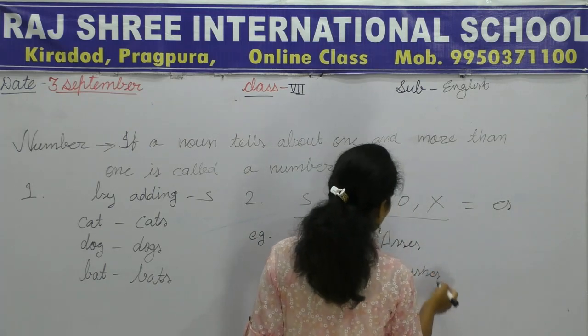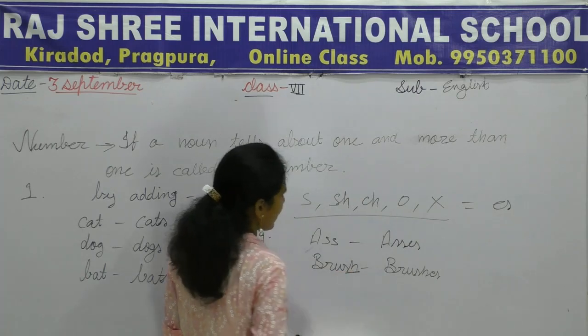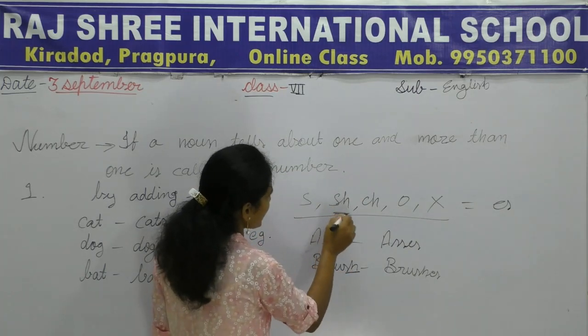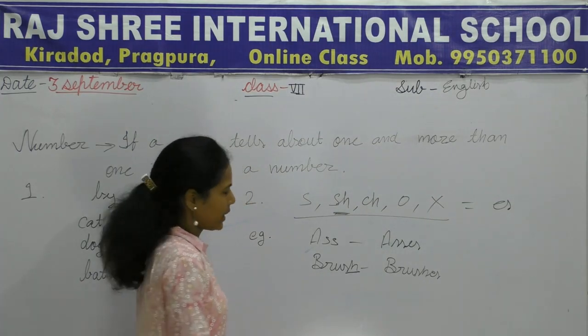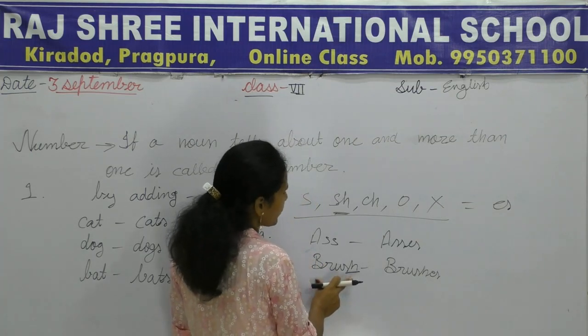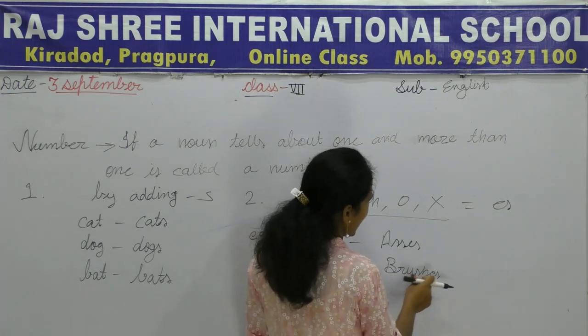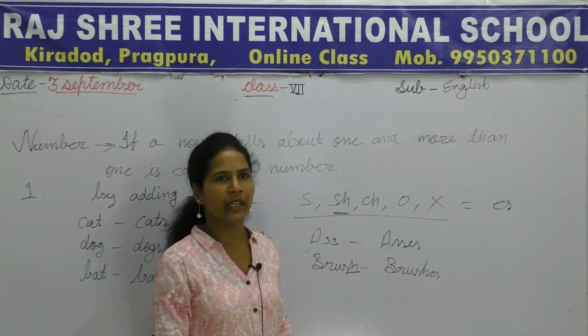Why? Because sh comes in this rule, and where we find sh at the last of any noun, we will add simple es to make that plural noun.